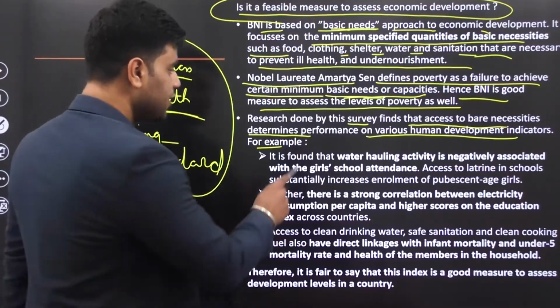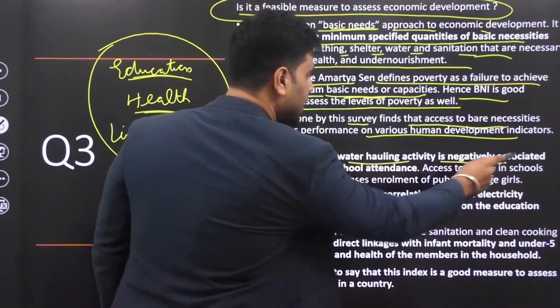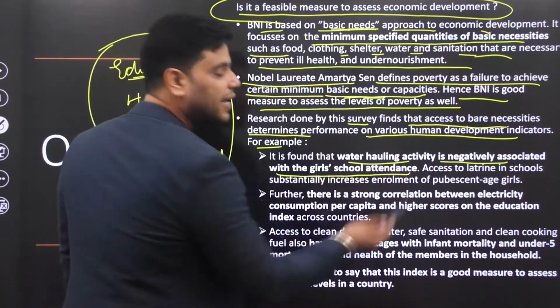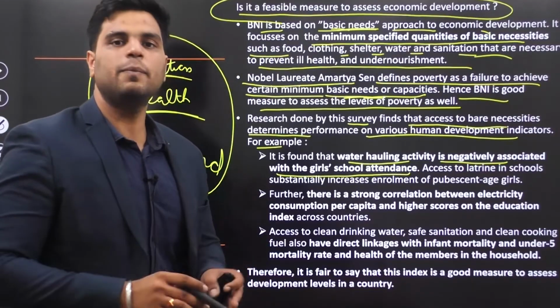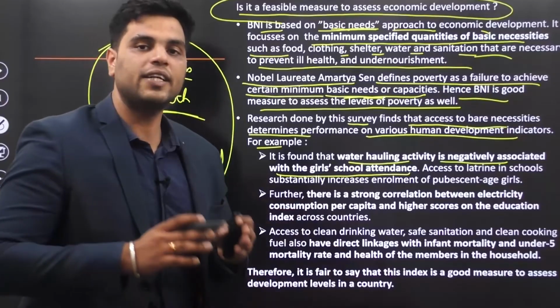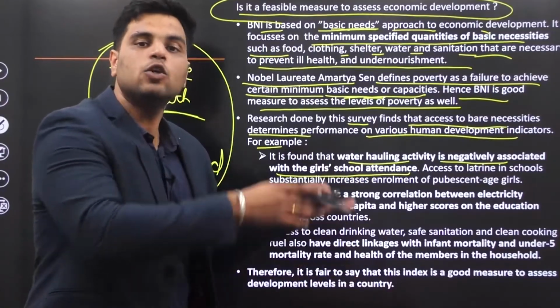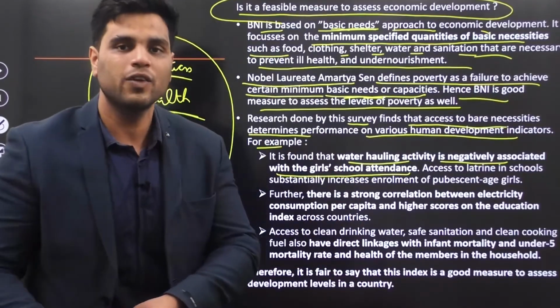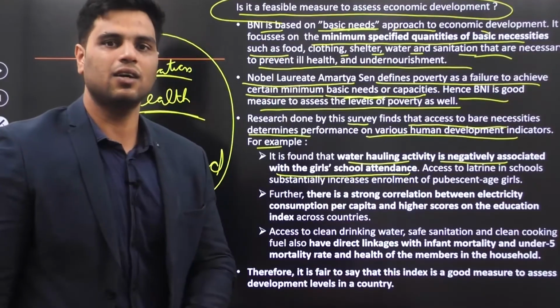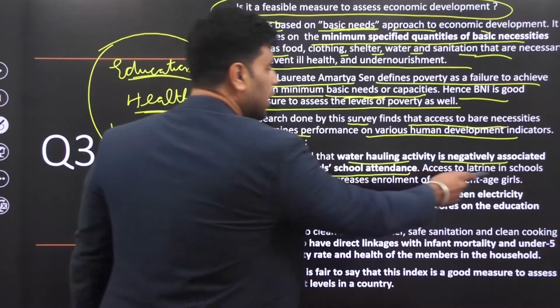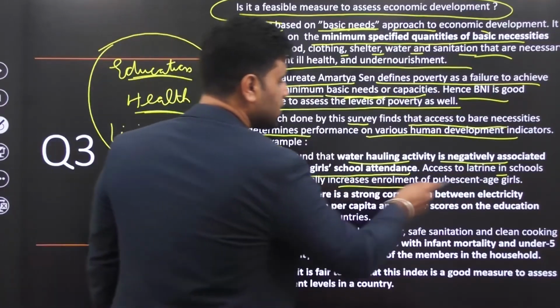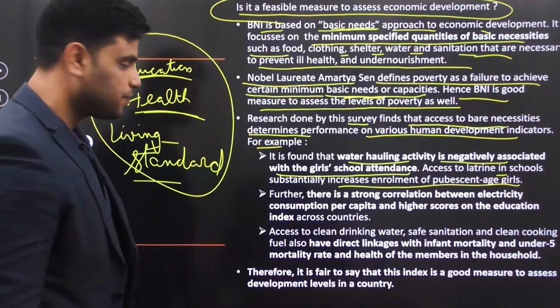For example, it is found that water hauling activity is negatively associated with the girls' school attendance. Like I've told you before, right? If teenage females are fetching water and a lot of their time is being spent on that activity, then they don't have enough time to go to school, right? So their education levels are getting impacted. Access to latrine in schools substantially increases enrollment for pubescent age girls.